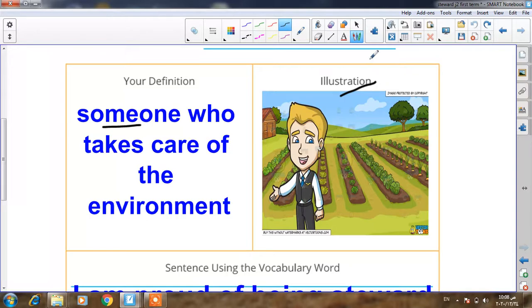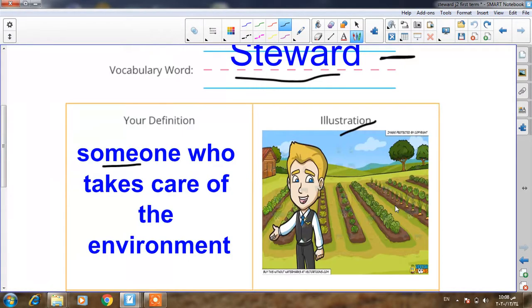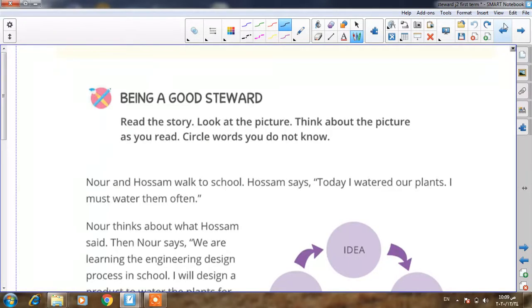Don't forget. So I will write what here? Steward, this word, number 1, I will write it in this place. And then we will draw this picture and write beside it the definition of steward. And then we will write the sentence, I'm proud of being steward, in this space. Okay? Let's complete. Now we will read a story of being a good steward.